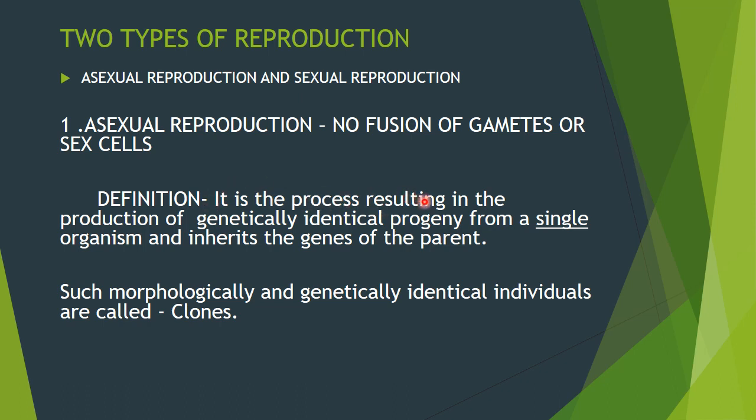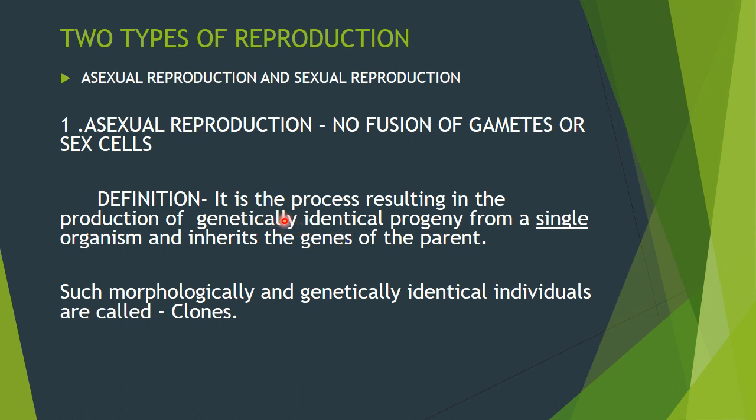It is the process resulting in the production of genetically identical progeny from a single organism, which inherits the genes of the parent. Say each term, genetically identical progeny. Progeny means offsprings or children. They are genetically identical.